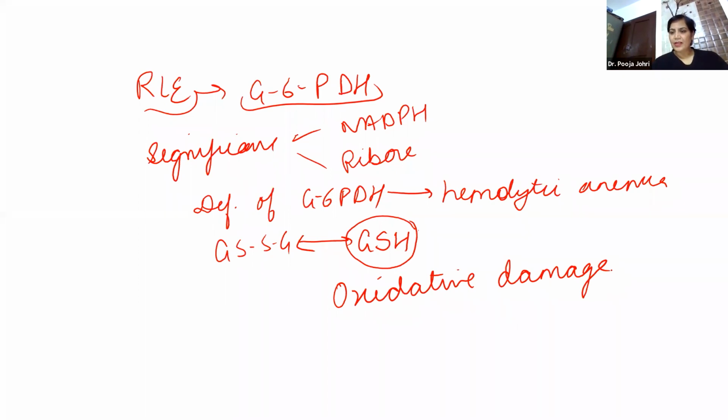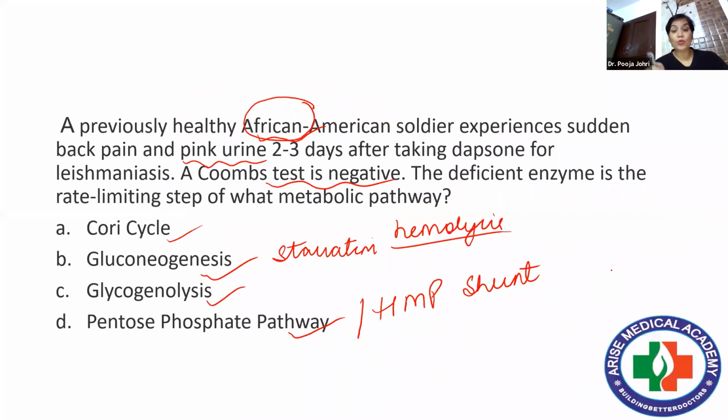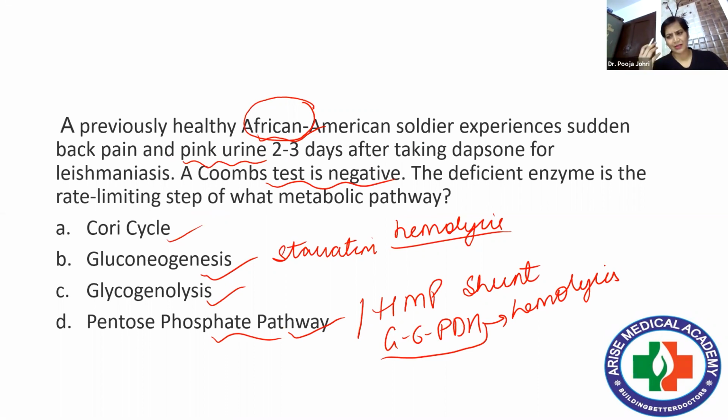Right? So here the answer would be, because Coombs test is also negative here. So what can be the possible solution to that? So obviously it will be PPP, and the deficient enzyme here would be glucose 6-phosphate dehydrogenase, which leads to excessive hemolysis. And it is most predominant in African society, you can say, or the people living in Africa. I hope the explanation of this question is also clear to all of you.